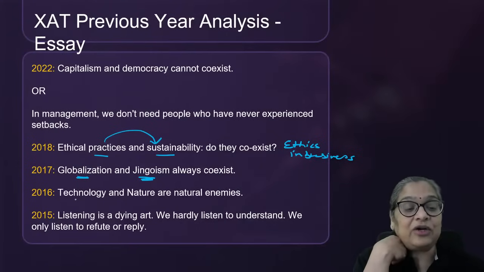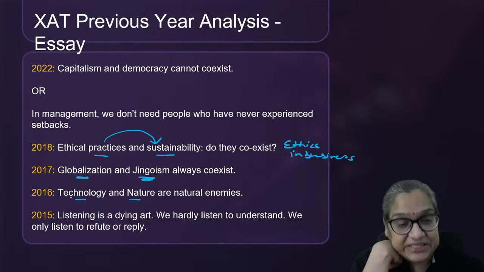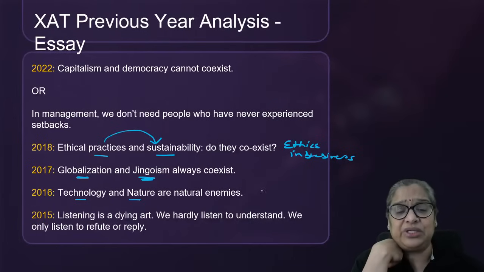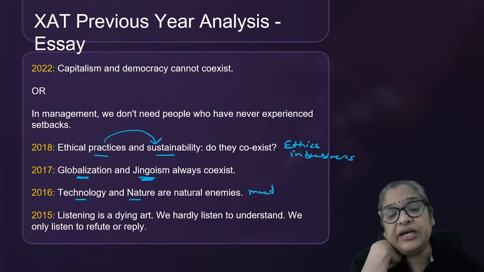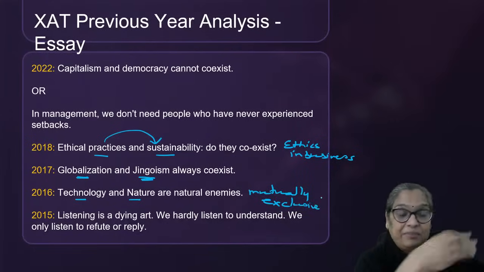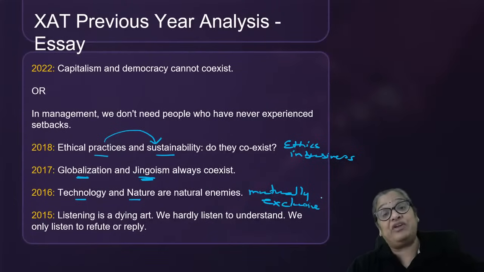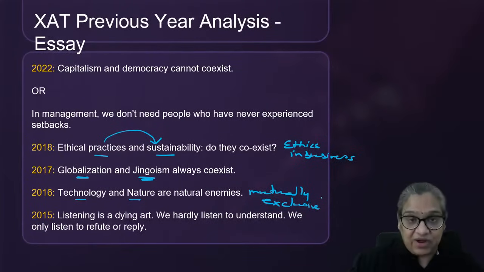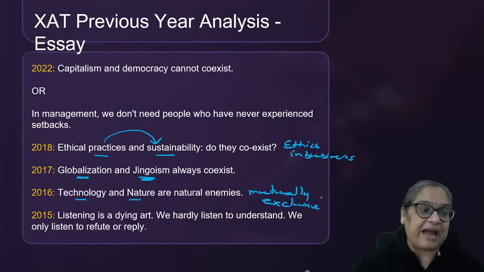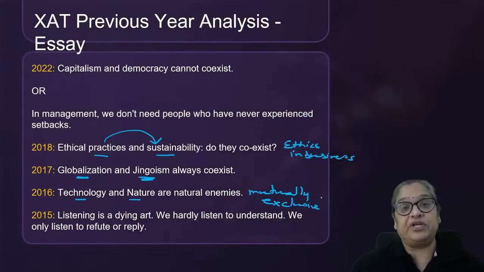All right. Technology, development and nature are natural enemies. Technology and nature are mutually exclusive. That means as technology develops, nature is destroyed. Do you agree? As a country develops more and more, the environment or nature is damaged more and more irretrievably. So do you agree with it?